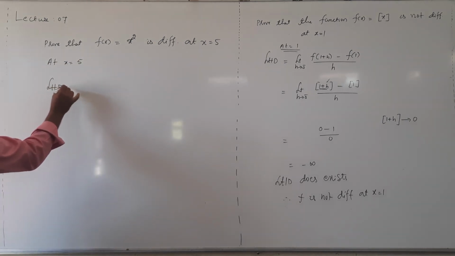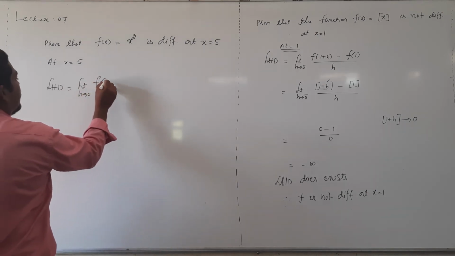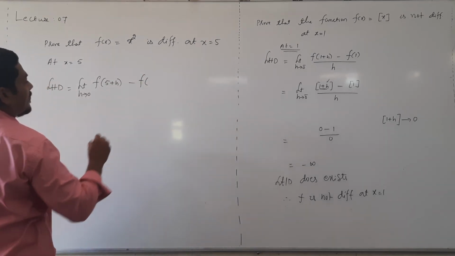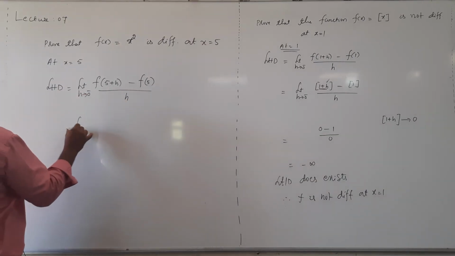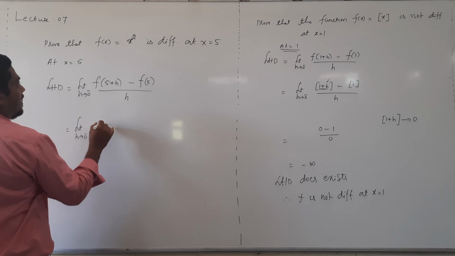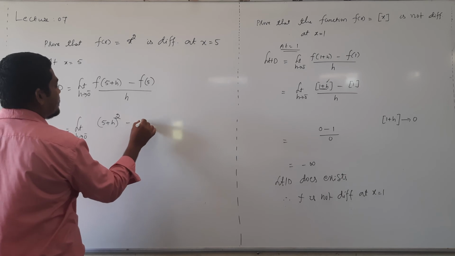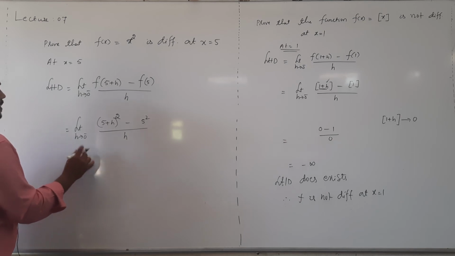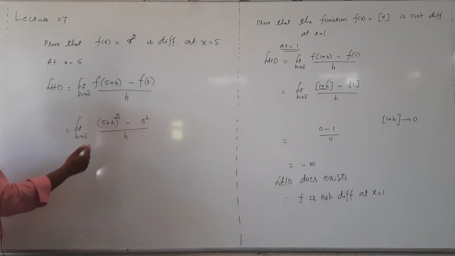Evaluate left hand derivative, that is limit h tending to 0 minus of f of 5 plus h minus f of 5 divided by h, that is 5 plus h whole square minus 5 square, whole thing divided by h. If you put h value directly 0, then it will be 0 by 0. For that reason, first simplify, then apply the limit.